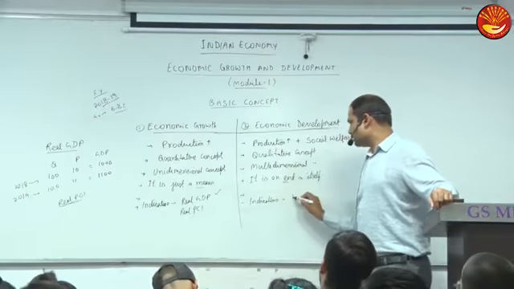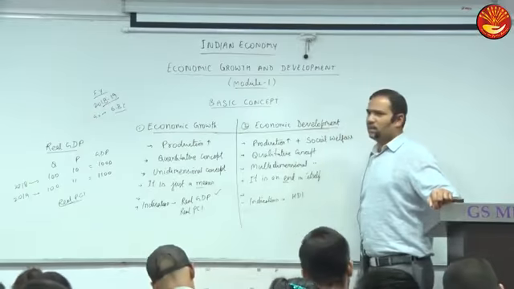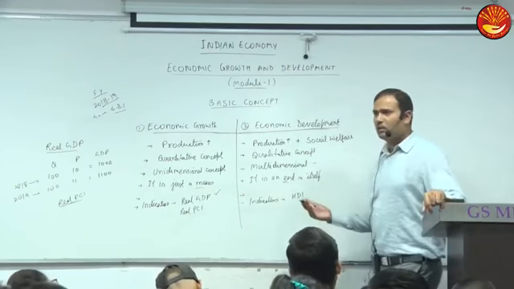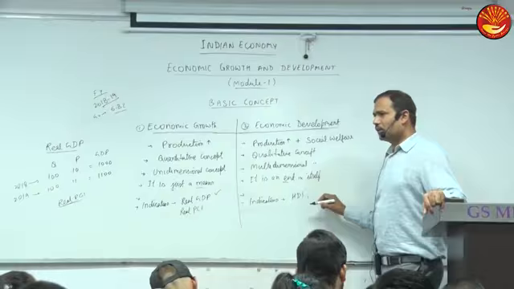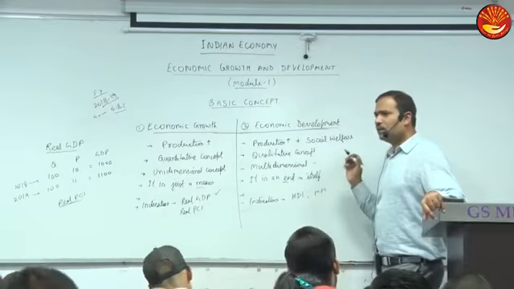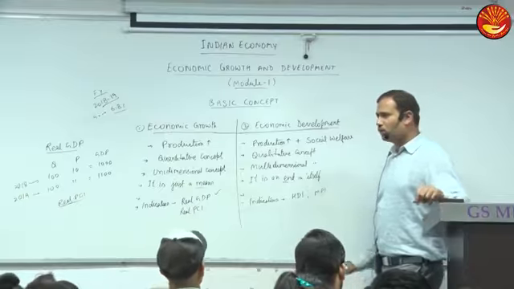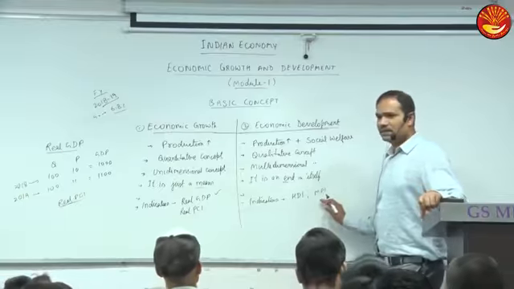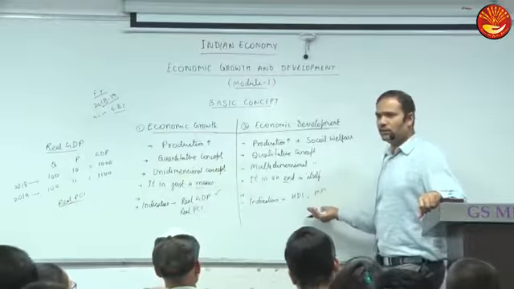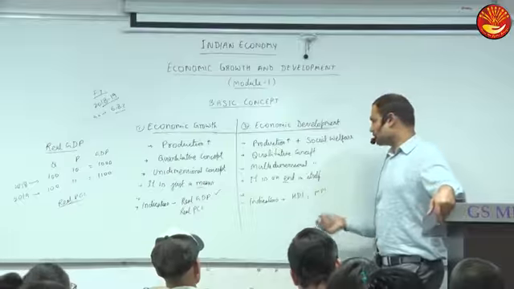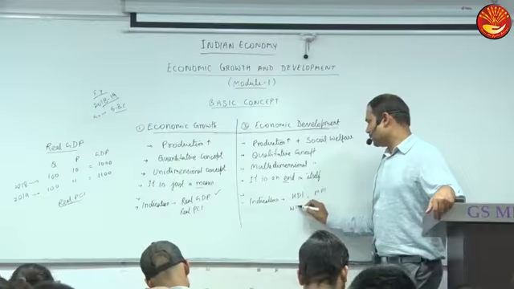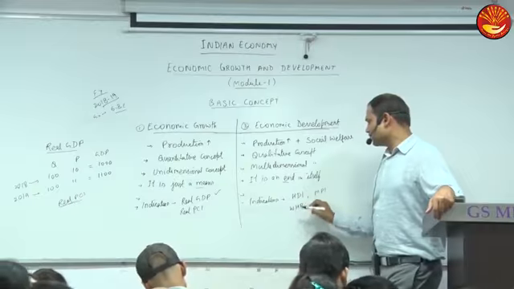The most important indicator is the Human Development Index, HDI. Any other, or only one? A lot of indicators are there, like the Multidimensional Poverty Index, MPI. Poverty also reflects the level of development. Yes or no? Yes, because more poverty means the level of development should be low. Others measure psychological well-being, like the World Happiness Report. We will discuss the World Happiness Index in detail.